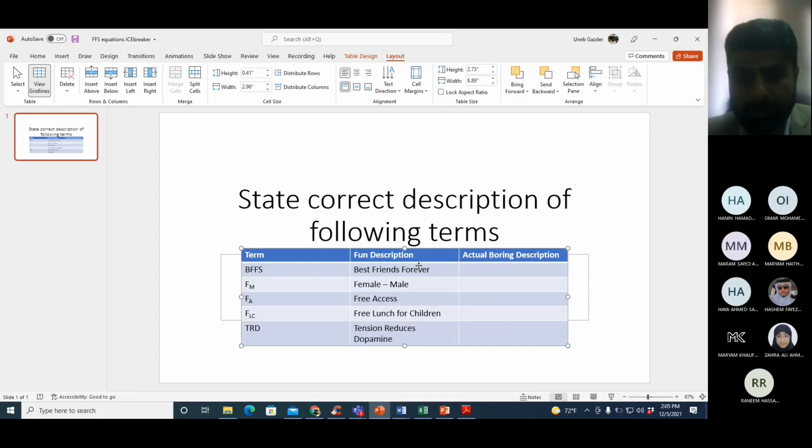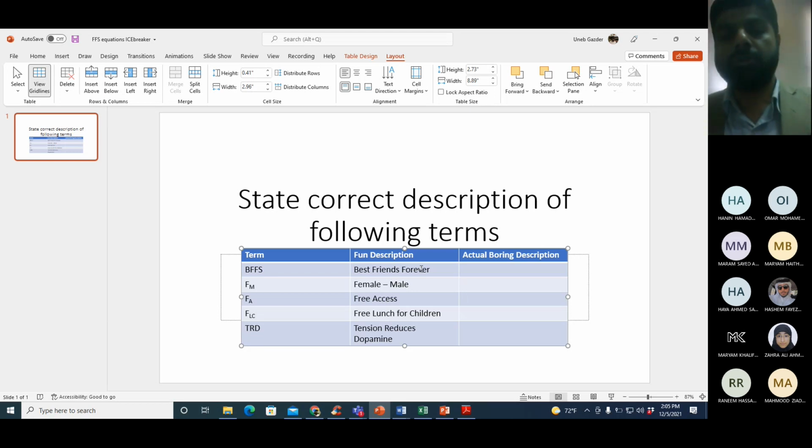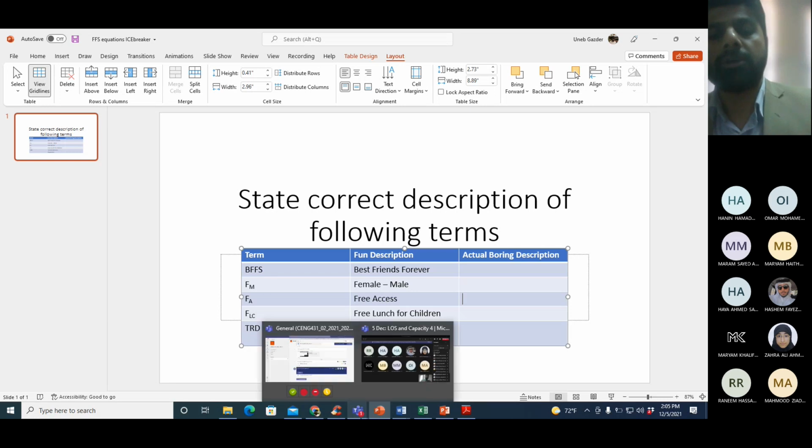Okay, so you see the fun description, and then you have to give me the actual boring description of the factors. But hopefully, with this activity, this boring description will also stick to your mind. So BFFS, according to me, best friends forever. FM is female and male. FA is free access. FSC is free lunch for children, and TRD means tension reduces dopamine. Okay, so what is the actual description of each of these words?